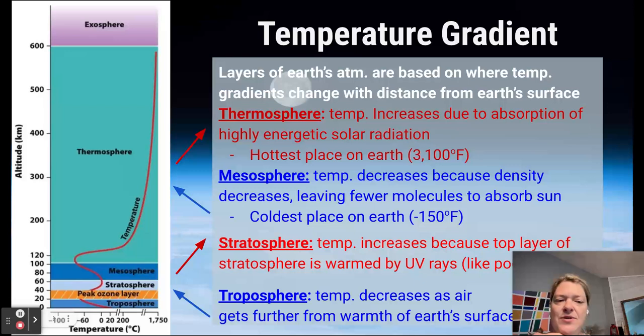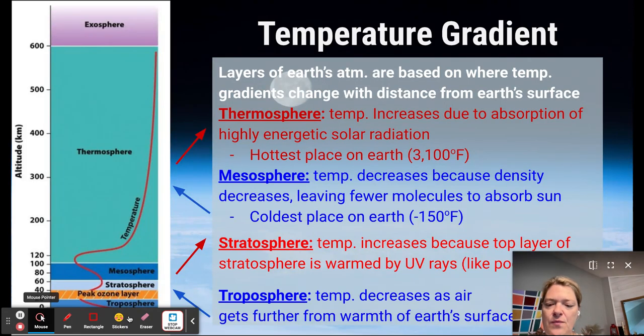Then there's a temperature gradient. You do not need to know much about this. Basically, the layers of the Earth's atmosphere are based on where the temperature gradients change. That's how we determine those layers of the atmosphere. So that's probably important to know.